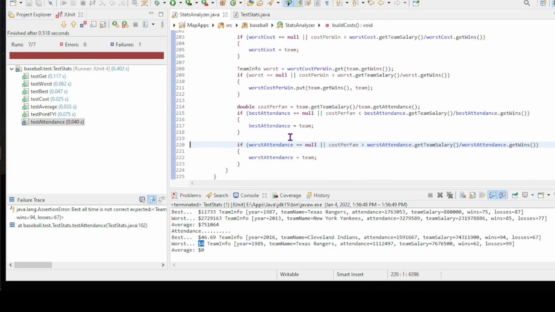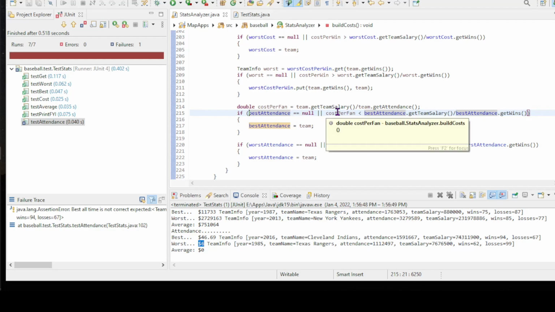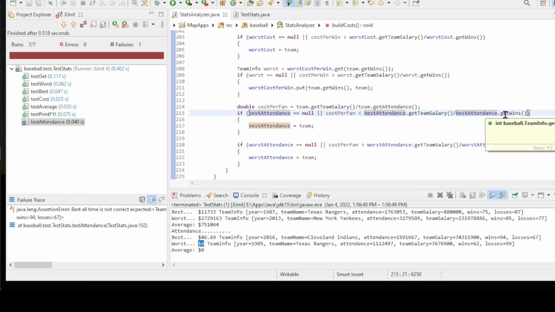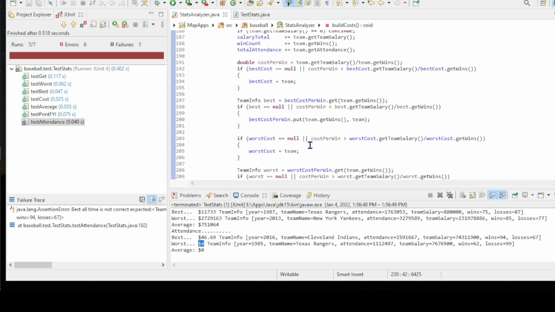Let me just go back and double check the code I wrote. So the cost per fan is the team salary divided by the attendance. And so the best attendance and the worst attendance. So if the cost per fan is less than the best attendance to get team salary divided by wins, and it's greater than the worst attendance. So is there a reason why I'm skipping?